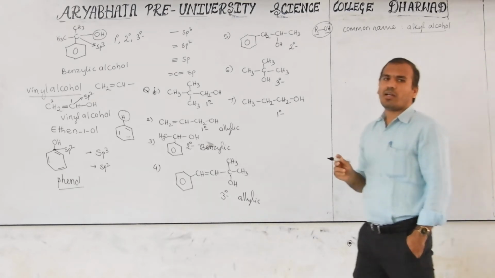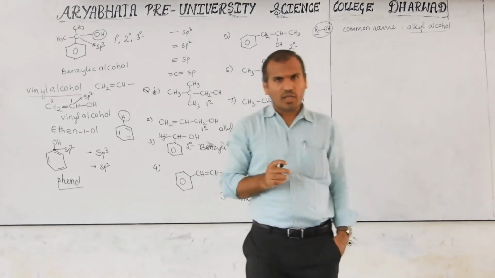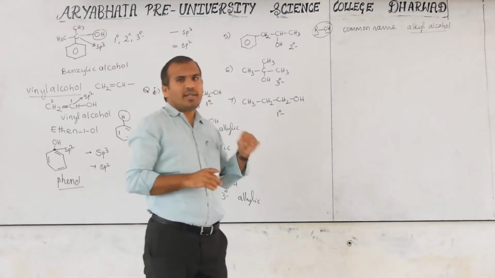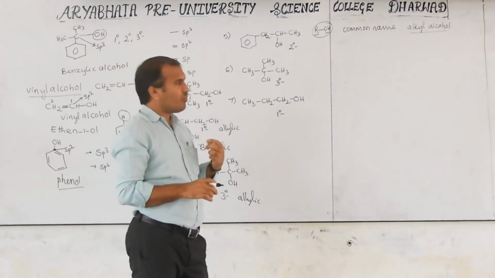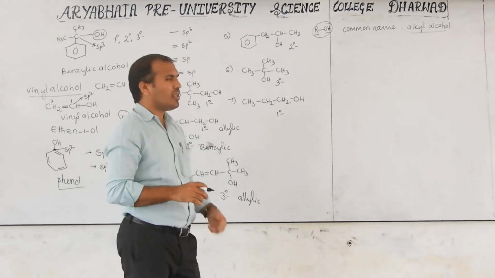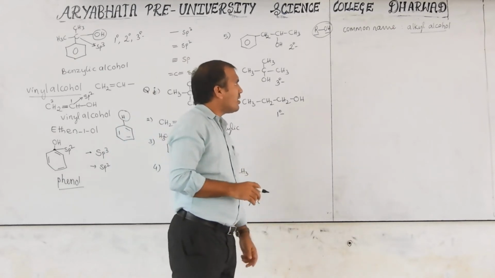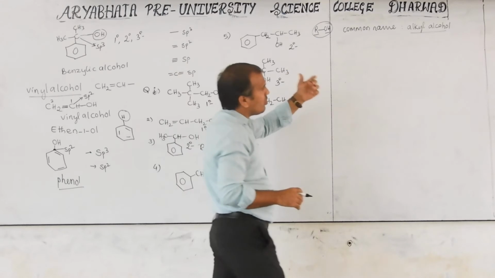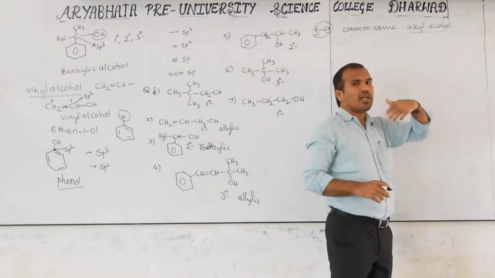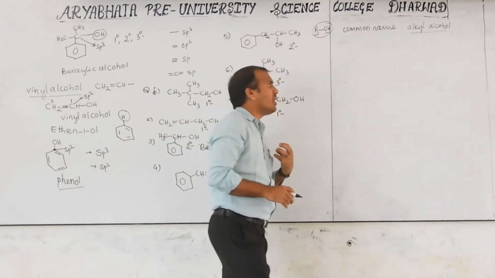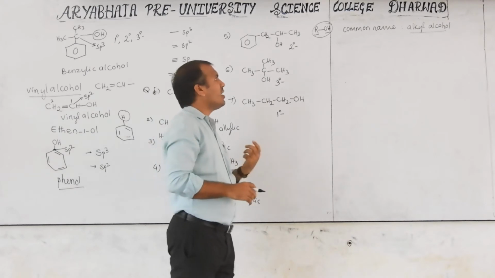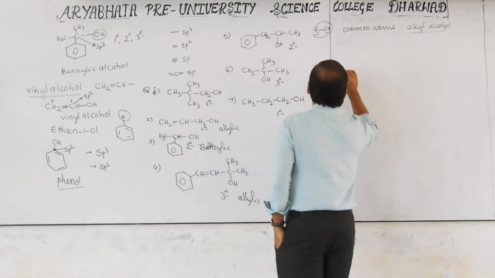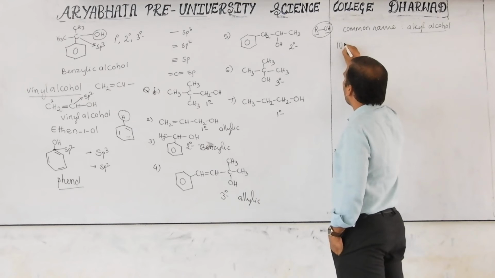Already you have methyl alcohol, also known as wood spirit, because of how it is prepared: destructive distillation of wood at very high temperature gives methyl alcohol. That's why it is not always the name, because some others are also based on their properties and their source. Next, IUPAC.